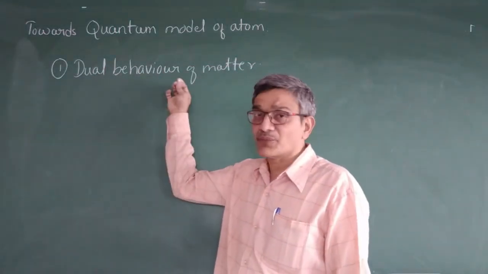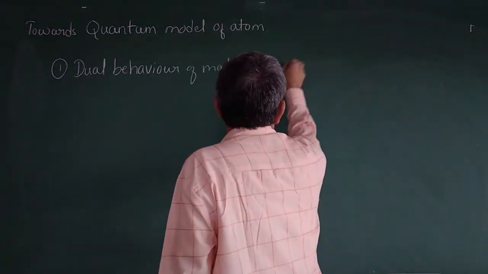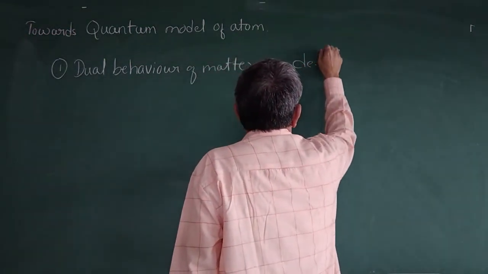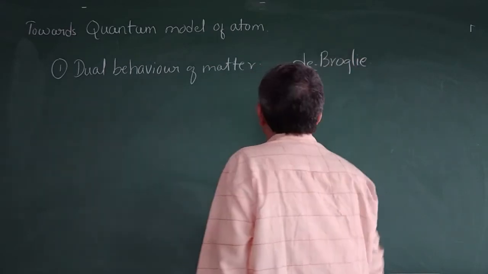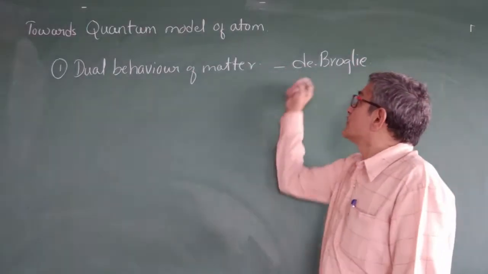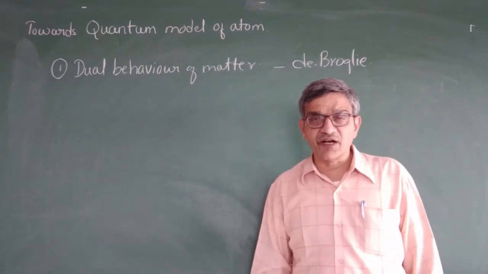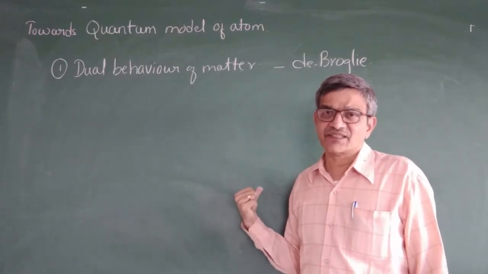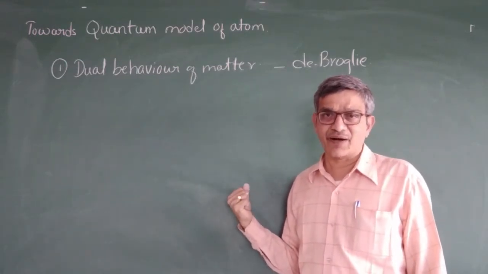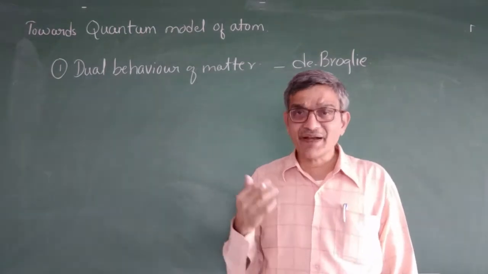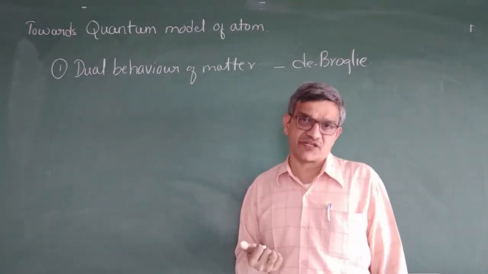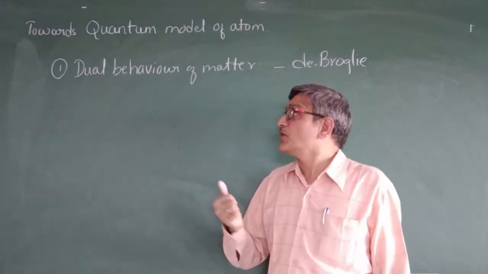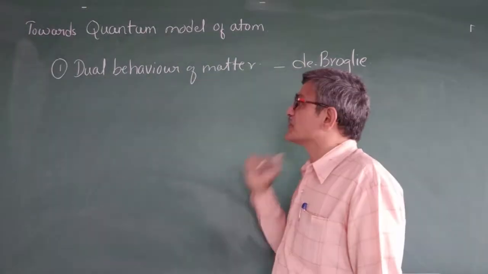This was given by de Broglie. He has given a relation between the wavelength and the mass and velocity. Mass into velocity is a momentum. So that is known as the de Broglie equation, or de Broglie matter wave equation.